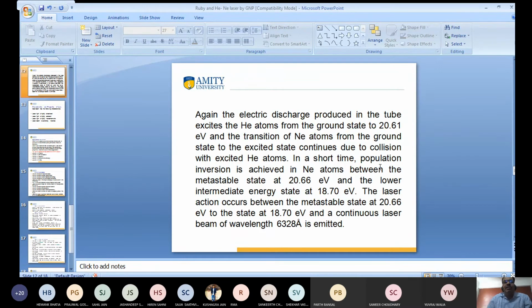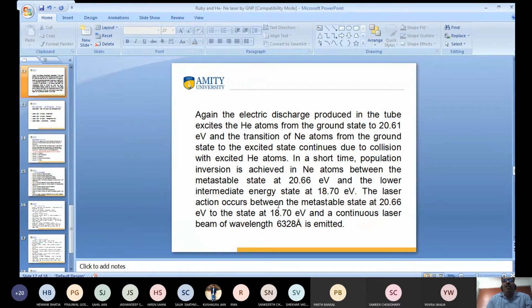I have written this one. Again, we have to give an electric charge. A helium atom from the ground state absorbs 20.6 electron volt, and the transition of the neon atom from the ground state to the excited state occurs due to collision with excited helium atoms. Now, in a short time, population inversion is achieved in the neon atom between the metastable state 20.6 electron volt and the lower energy state 18.70.